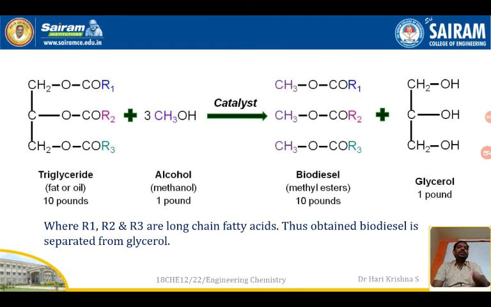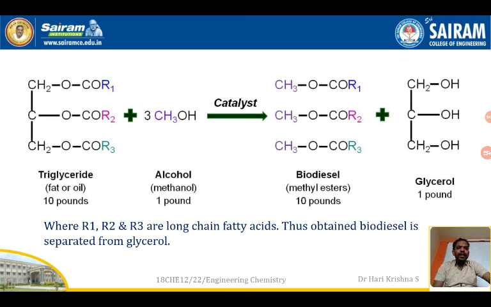Instead of methanol, if you're using ethanol, the product, the so-called biodiesel, is called fatty acid ethyl ester. The CH3 will be replaced by C2H5. That is the difference, that's all. Whether it is C2H5 or CH3, both are biodiesel.